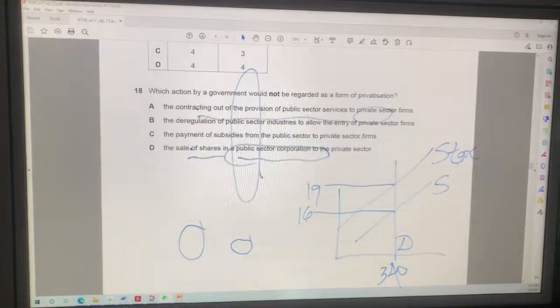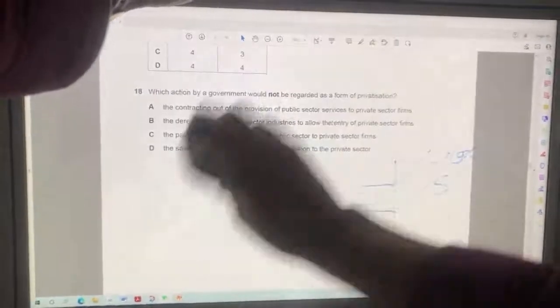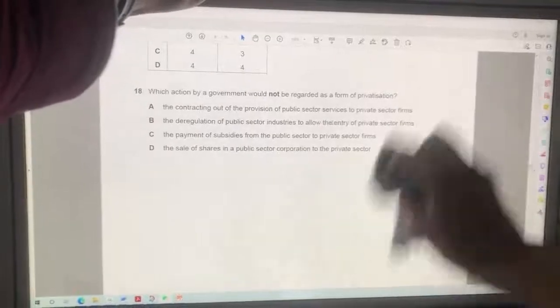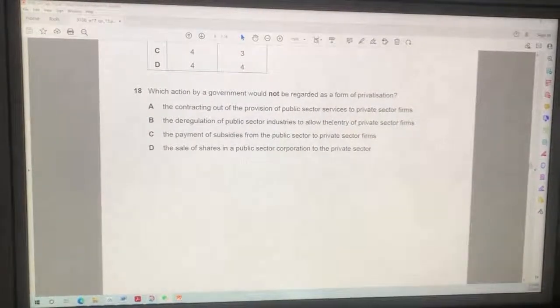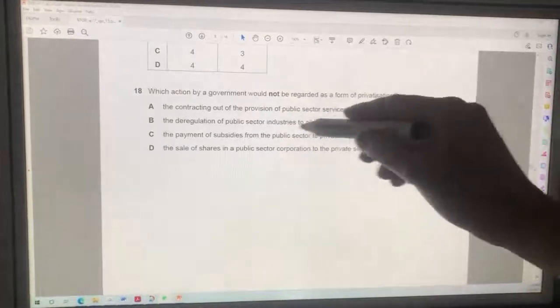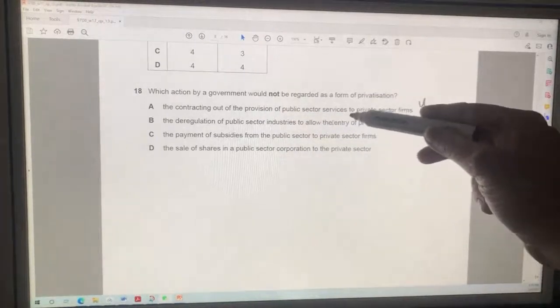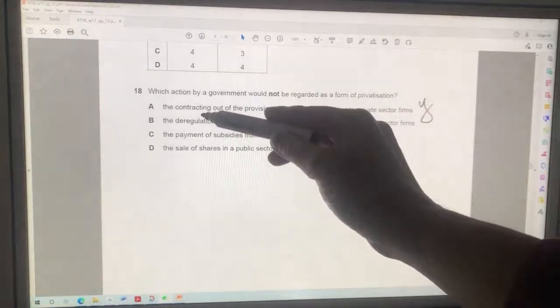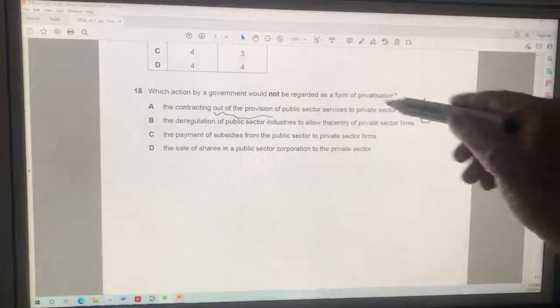How about 18? I hope 18 is interesting. Let's see, which action by a government would not be regarded as a form of privatization? Okay. A is the contracting out of the provision of public sector services to private sector firms. I think this is privatization. Your public sector services are now provided by private sector firms.